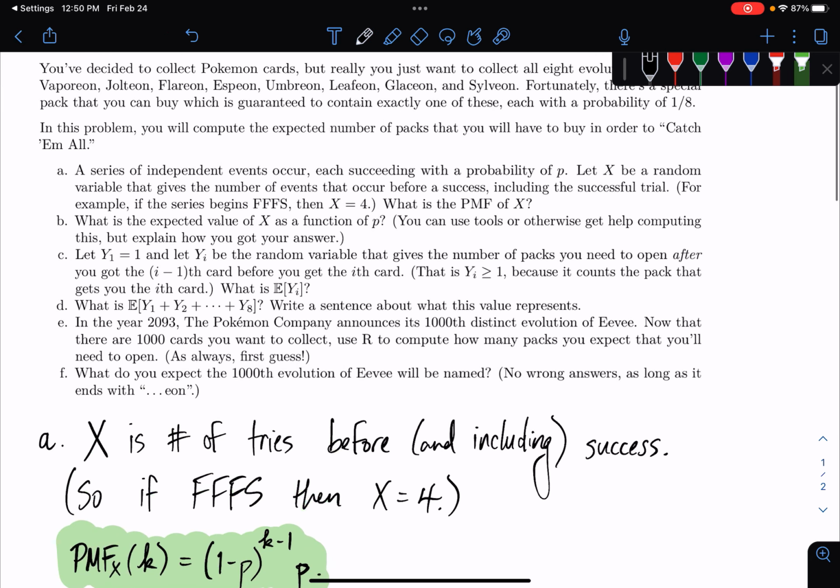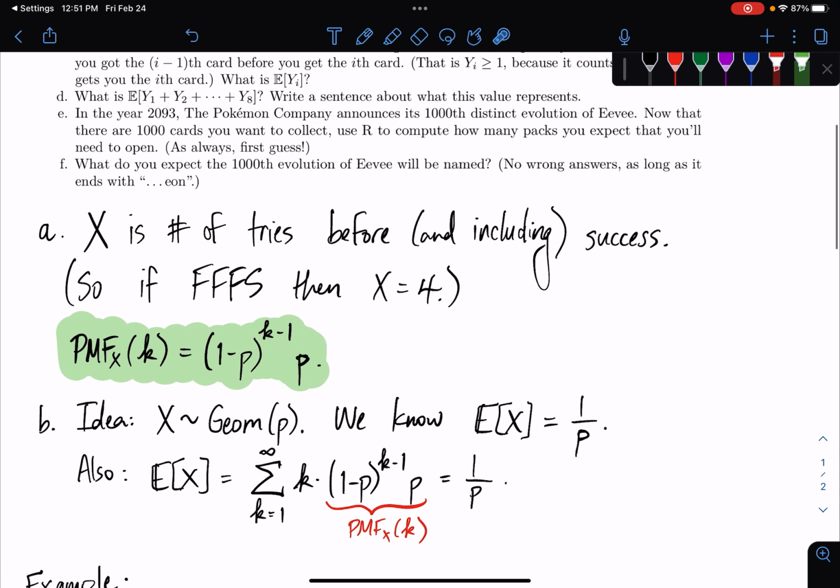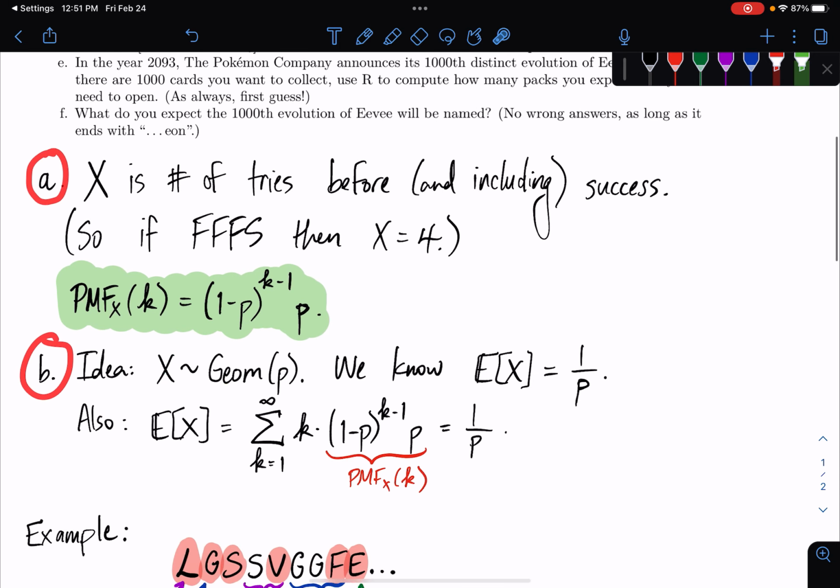So, what's this question asking? We have y1 equals 1, like we always get a new card on our very first try, and then yi is the random variable that tells us how many packs we need to open after we get a card before we get the next card. And so yi is going to be greater than or equal to 1. And this asks what's the expected value of yi. Okay, and we're going to use the ideas from A and B here.